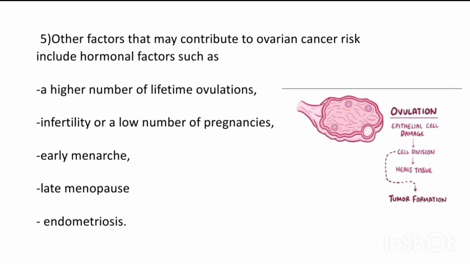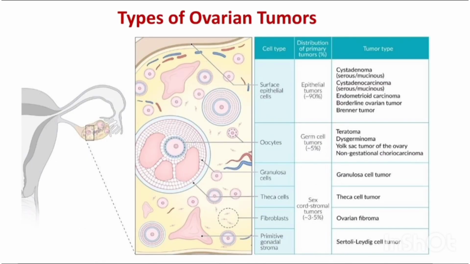Other factors that can contribute to the ovarian cancer risk include a higher number of lifetime ovulations, a low number of pregnancies, an early menarche or late menopause, and endometriosis. Coming to the types of ovarian tumors, they are classified into three primary tumors. They are epithelial tumors, germ cell tumors, and sex cord stromal tumors.